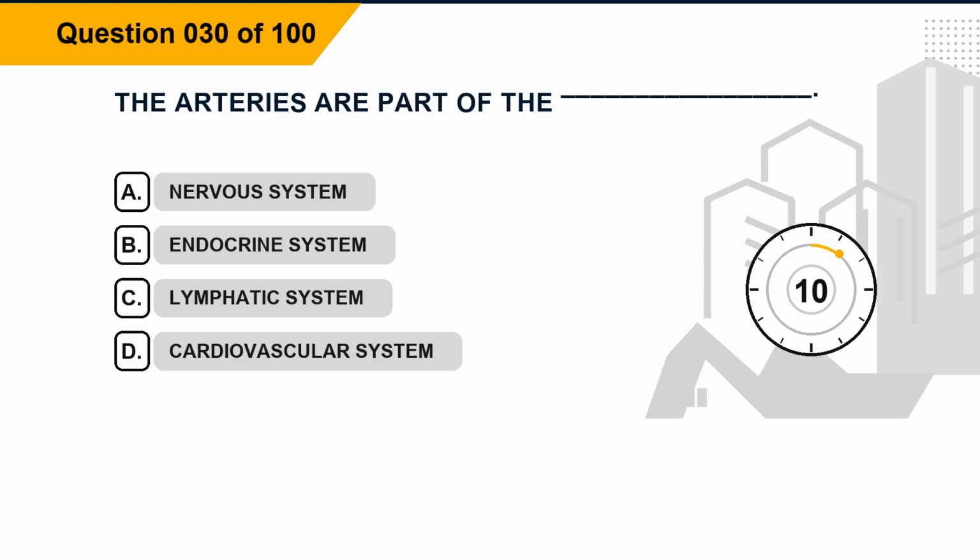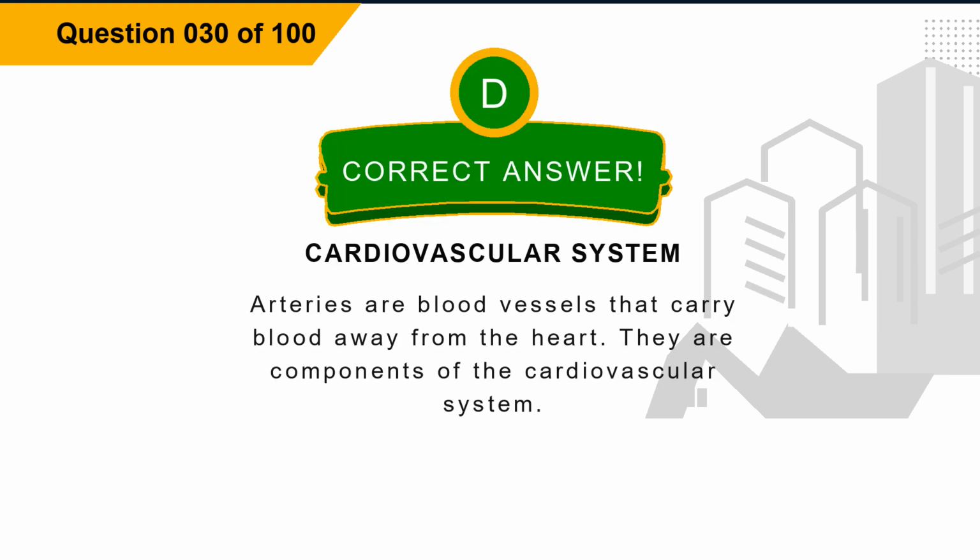Question 30. The arteries are part of the blank. Option A, nervous system. Option B, endocrine system. Option C, lymphatic system. Option D, cardiovascular system. The correct answer is option D, cardiovascular system. Explanation: arteries are blood vessels that carry blood away from the heart. They are components of the cardiovascular system.